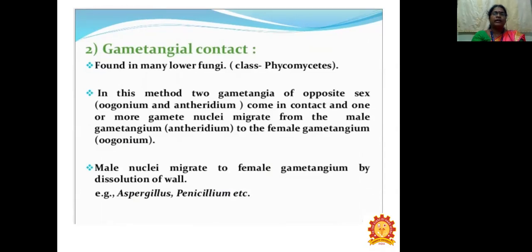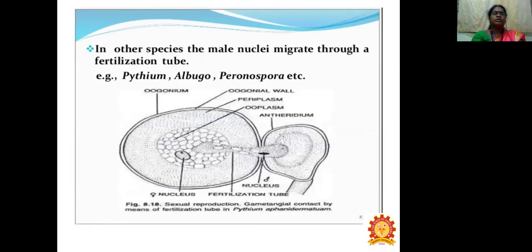Male nuclei migrate by dissolution of the wall, for example in Aspergillus and Penicillium. In other species, the male nucleus migrates through a fertilization tube, for example Pythium, Albugo and Peronospora. The picture below shows sexual reproduction in which gametangial contact by means of a fertilization tube takes place in Pythium debaryanum.